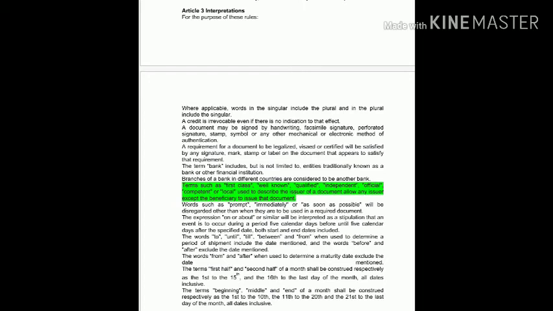So singular words can be mentioned in plural, or plural words can be mentioned in singular, in a document.